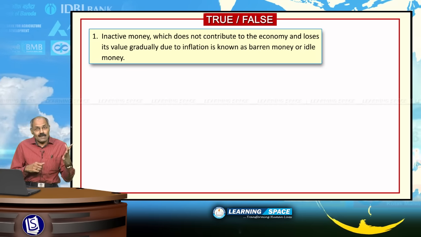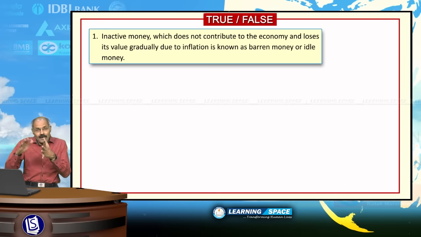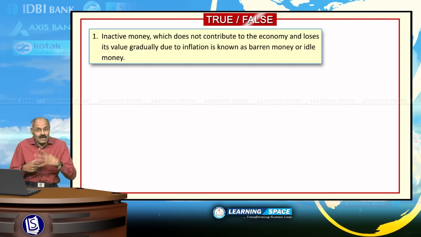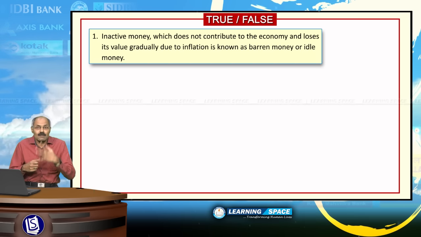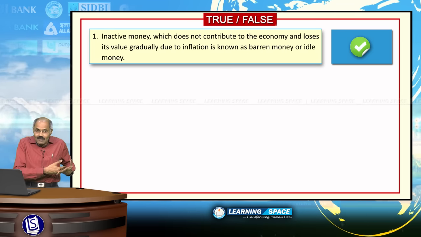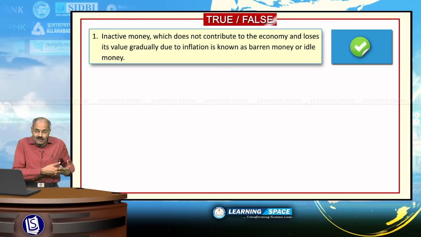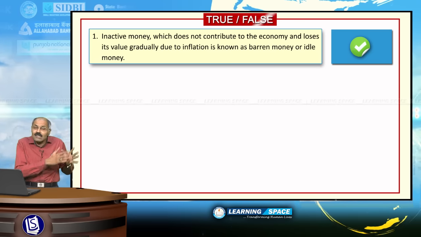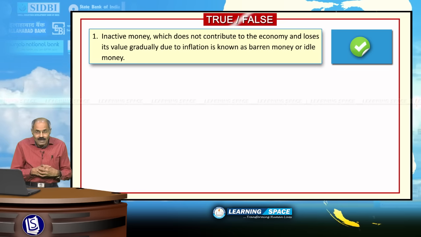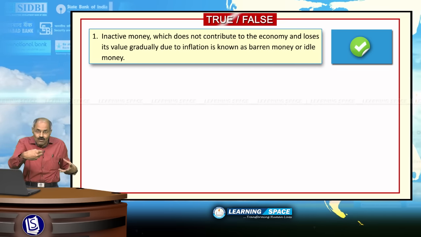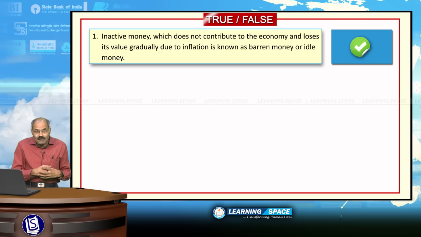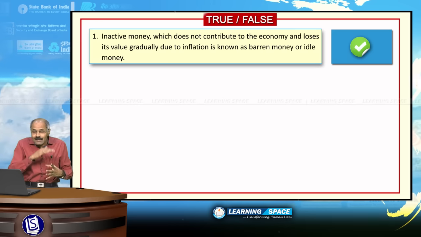Inactive money which does not contribute to the economy and loses its value gradually due to inflation is known as barren money or idle money. The given sentence is absolutely correct. If you are keeping money below the mattress, or inside the almirah for around 3 to 4 years, and if you take out those notes after 4 years, you will be the loser, because due to inflation, the purchasing power of the rupee will decrease day by day.